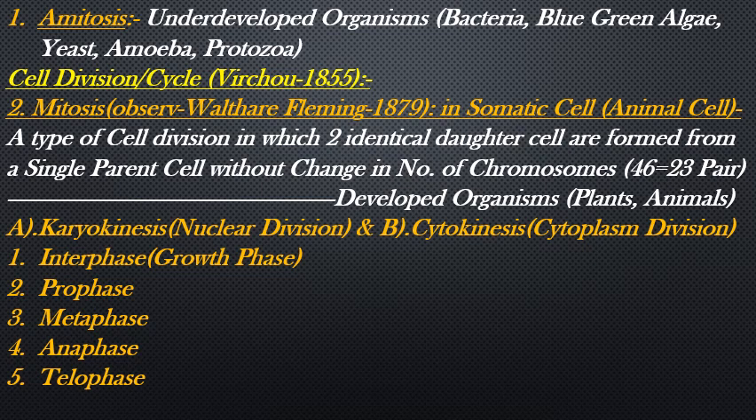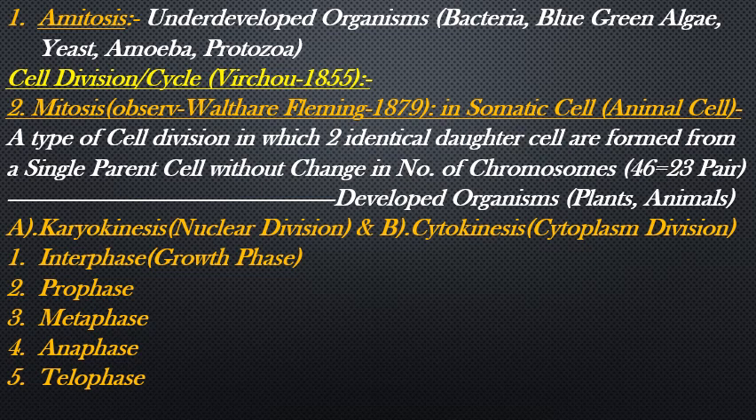Second is mitosis, observed by Walther Fleming in 1879 in somatic cells, that is body cells of animals. A type of cell division in which identical daughter cells are formed from a single parent cell without change in the number of chromosomes, that is 46 or 23 pairs, which remains constant during cell division, not half or one fourth, but the same. It is seen in developed organisms just like plants and animals.